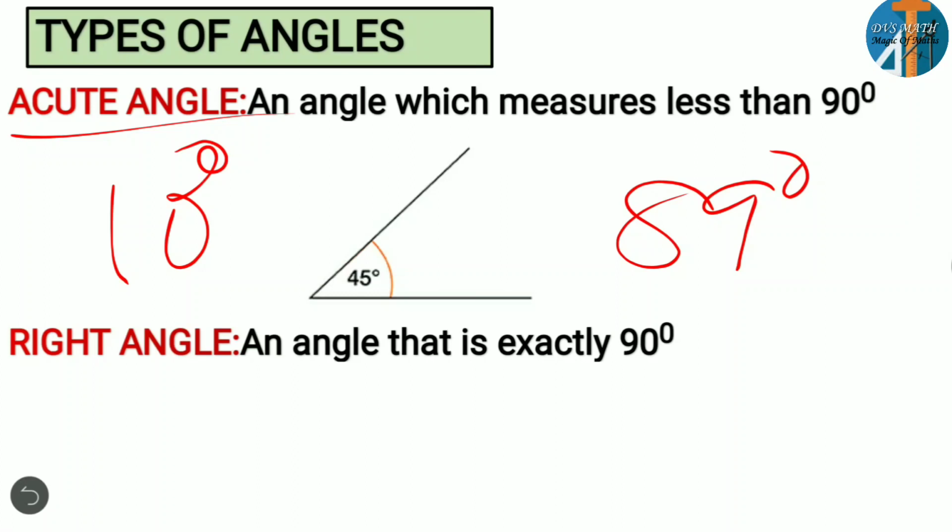Okay, then right angle, an angle that is exactly 90 degrees. Yes, definitely, if we consider an angle that is 90 degrees, then we say it is a right angle. You can observe, you don't have any choice, it should measure exactly 90 degrees, then we are calling it a right angle.